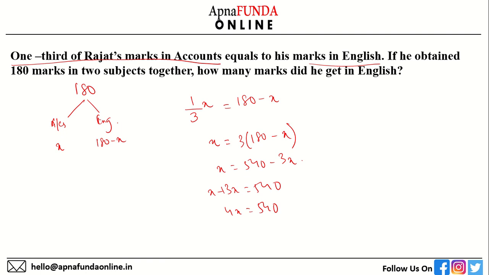I hope you are able to follow and you have come to this expression. Now we have to solve for X. X will be equal to 135. So X is accounts, as we said. We have to find his marks in English. So English becomes 180 minus 135, which is 45. My answer is 45. I hope you have solved along with me and you have been able to follow. The answer is 45.